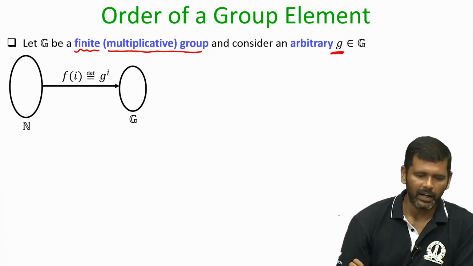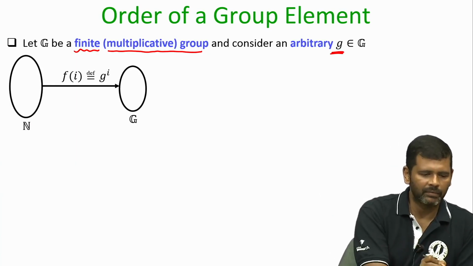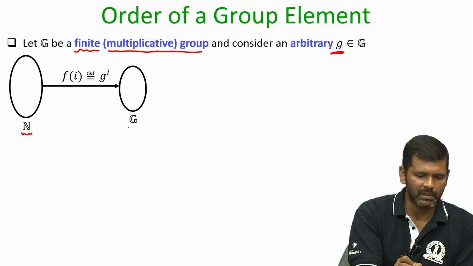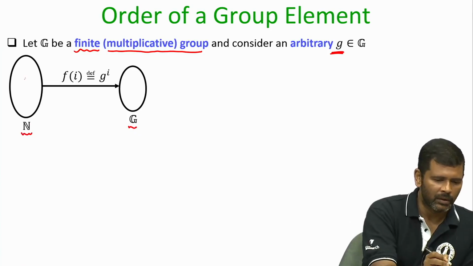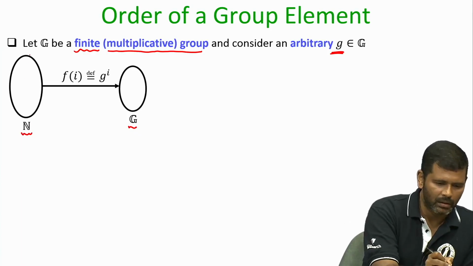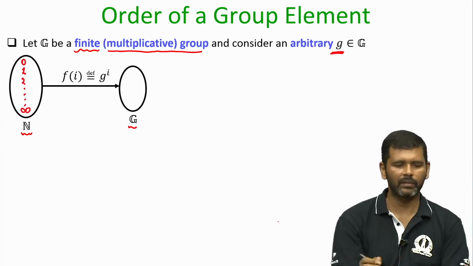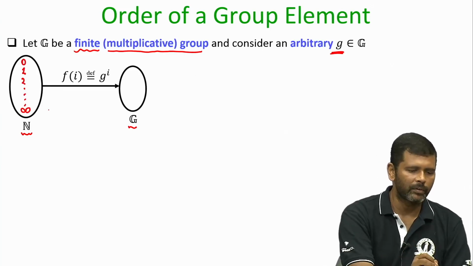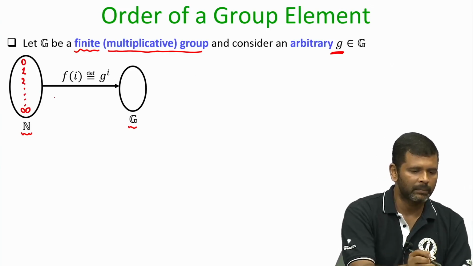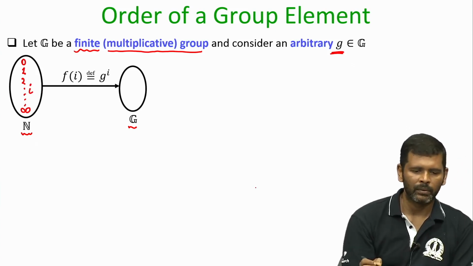Now, let me define a function here. I am defining a function from the set of natural numbers to the group, and my function is the following. The domain will be 0, 1, 2 up to infinity, and the codomain is the group. The way I go from the domain to the codomain is, if I want to map the element i, I go to g power i.